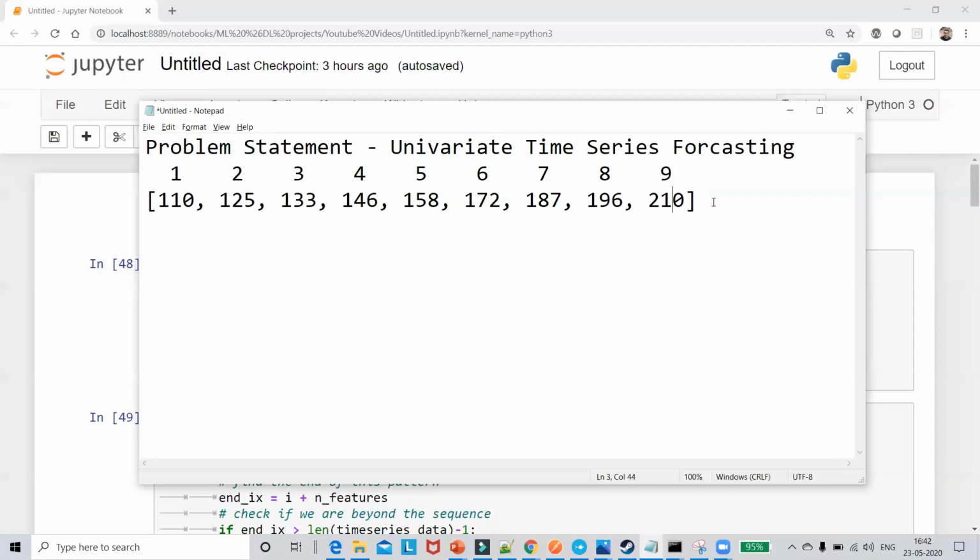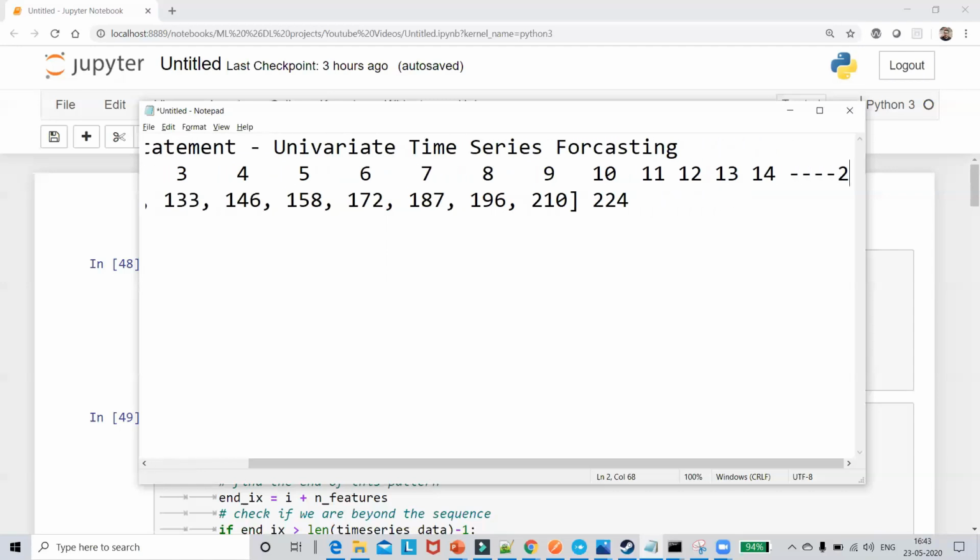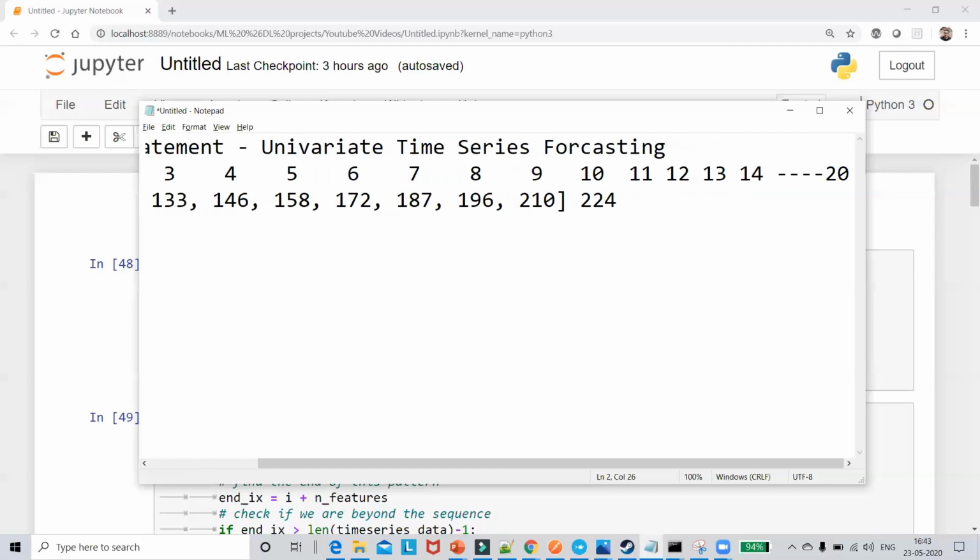So what I have to do is the prediction for my 10th day, considering the previous 3 values. Similarly, once I get my 10th day output, I similarly have to do it for my 11th day. Suppose my 10th day output I've got is somewhere around 224, just taking an example. Now for the 11th day, I again take the previous 3 values and compute it. Similarly, we will continue like this for the next 10 days, up to the 20th day. So this is my problem statement.